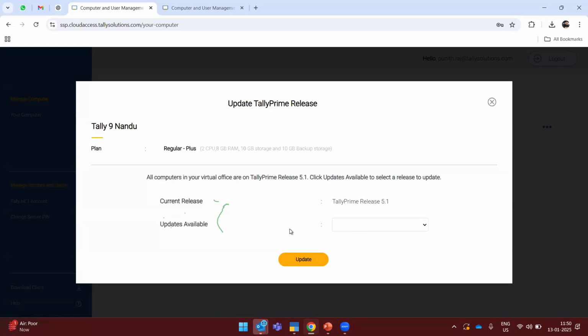Once you click on update, this will be done from the administrator level, and that should be taken care of from our end, not the user end. Once you click on update, it will update all the users at the same time. In your LAN environment currently, if you have 10 users, the updates happen separately, but in the cloud, the updates happen automatically once the user is logged into his portal. If you click on update and have selected the dedicated updates, it will update for all the users at the same time.